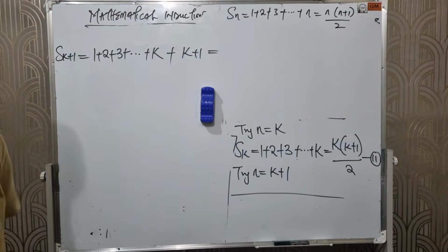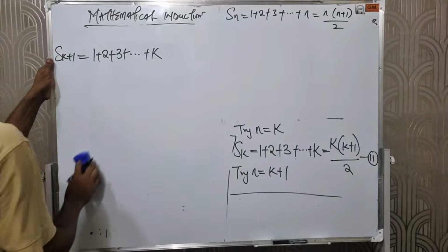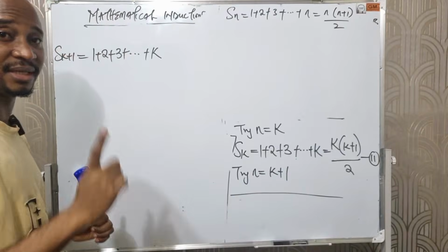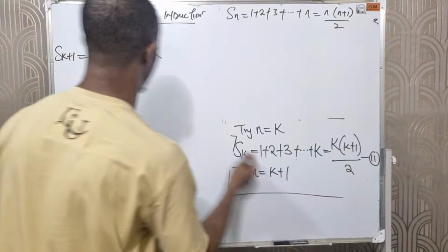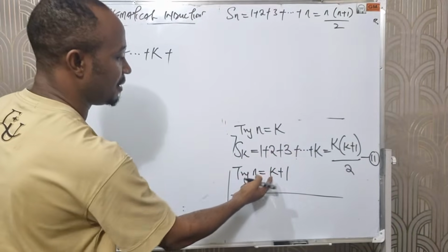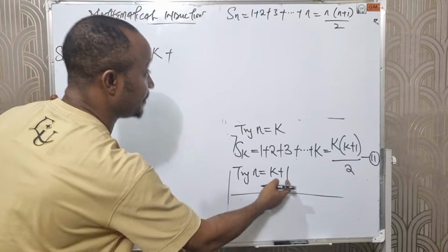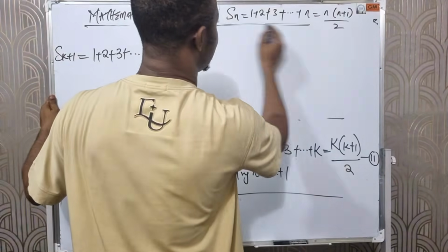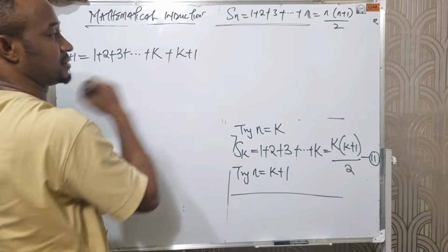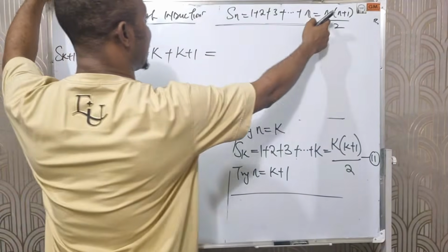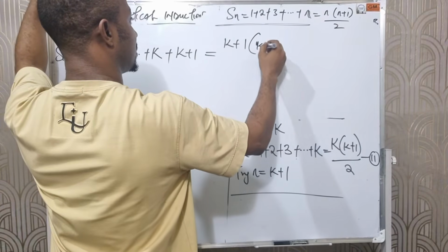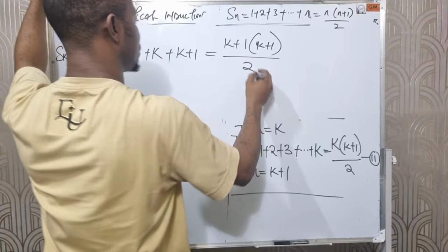Now listen, let me repeat it again. I said to bring out S(k plus 1) when n equals k plus 1. The rule, it's a principle, says repeat this first, which I've done, right? Then plus, anywhere I see n, I will now put k plus 1. I've done this, right? Here we have n. Then the next term will be k plus 1. All equals, on this side here, we have (k plus 1) times (k plus 1) all over 2.